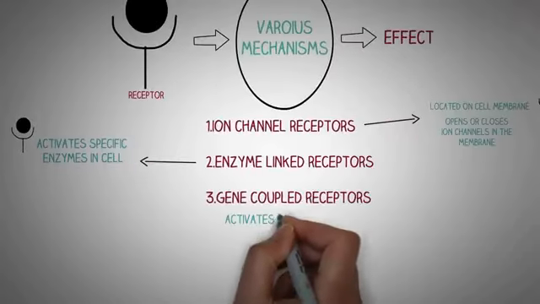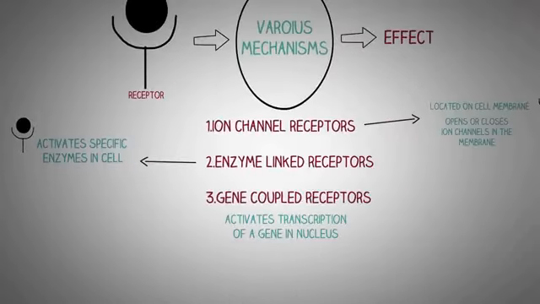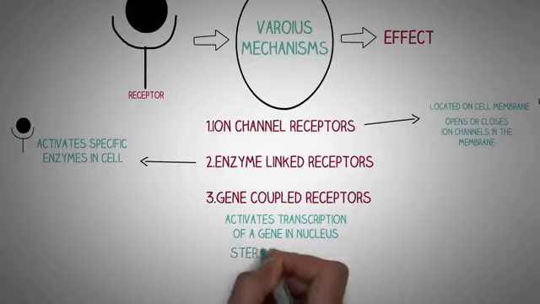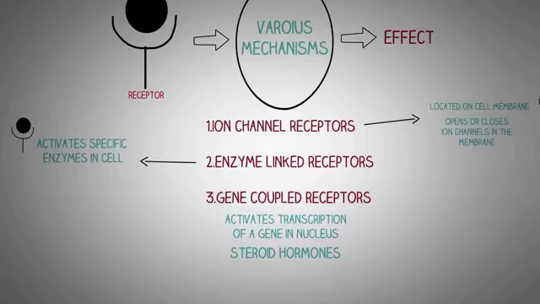We also have gene-linked hormone receptors where binding of the hormone to its receptor in the nucleus causes activation or deactivation of a transcription factor of a gene in DNA. Example of this is the steroid hormones, which increase the transcription of genes which are responsible for increased protein synthesis in the cell. So first of all, we will take a look at the thyroid gland.